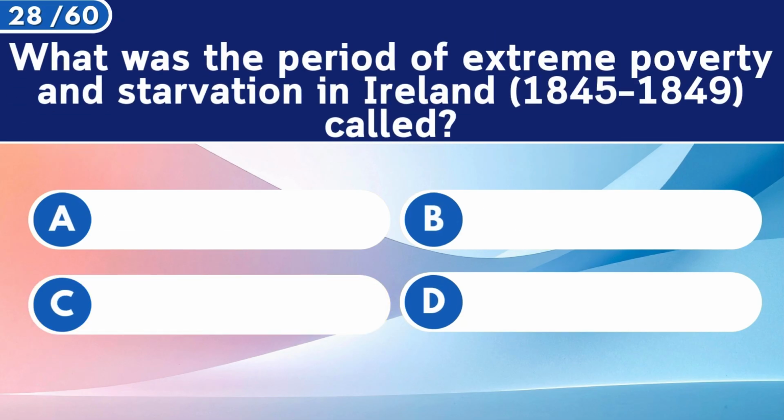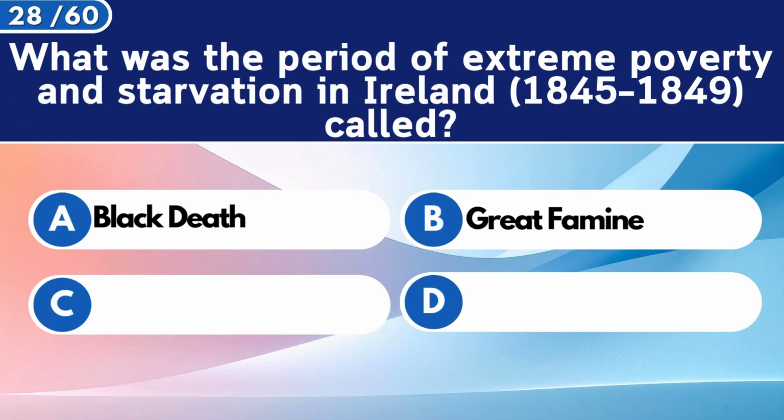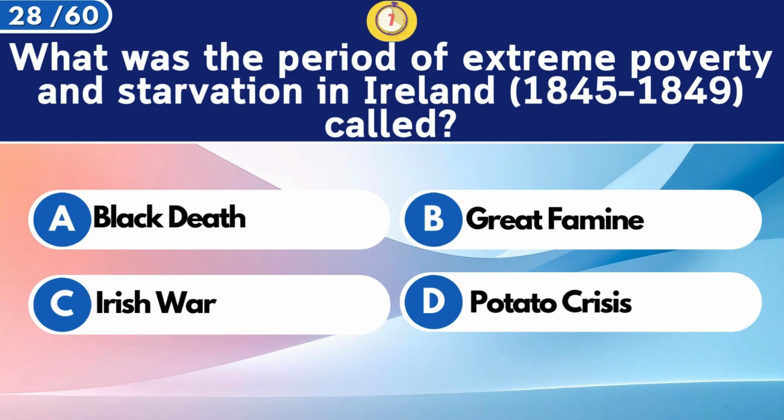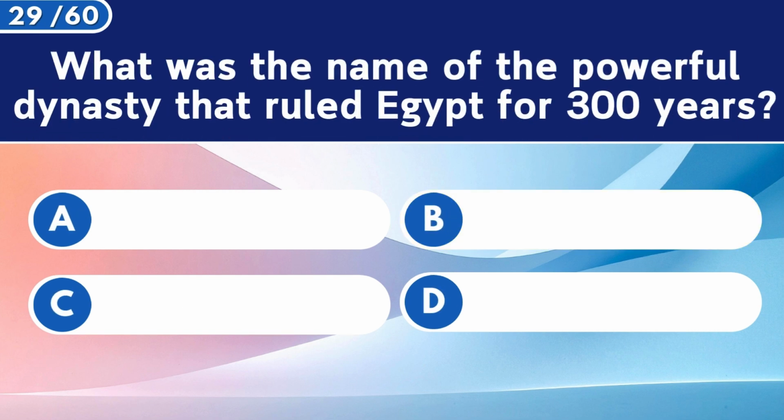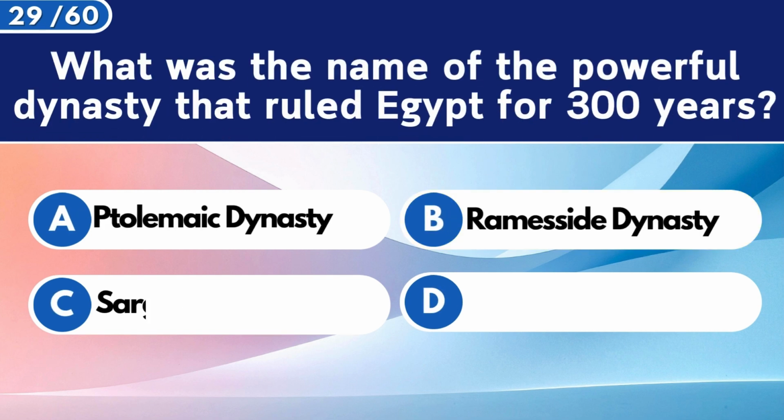What was the period of extreme poverty and starvation in Ireland, 1845 to 1849? Called the Great Famine. What was the name of the powerful dynasty that ruled Egypt for 300 years?